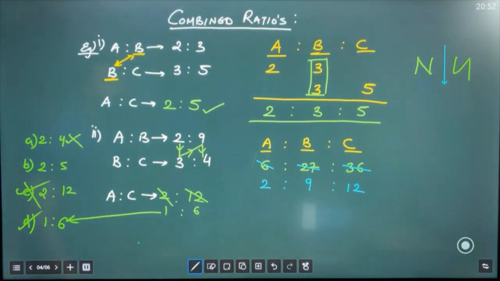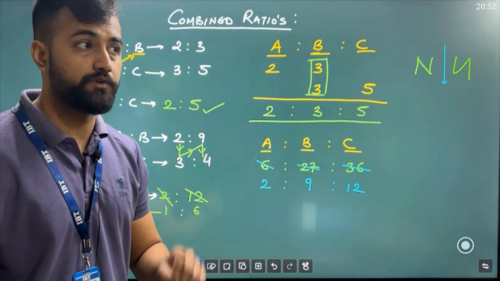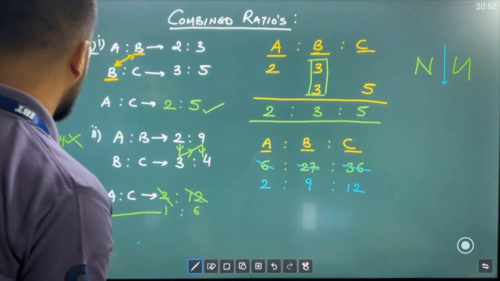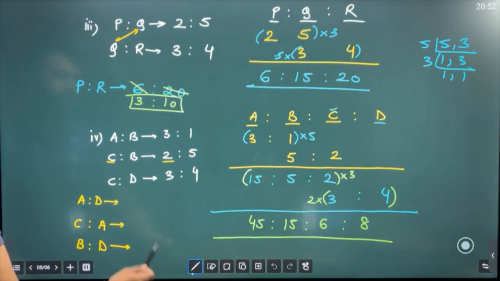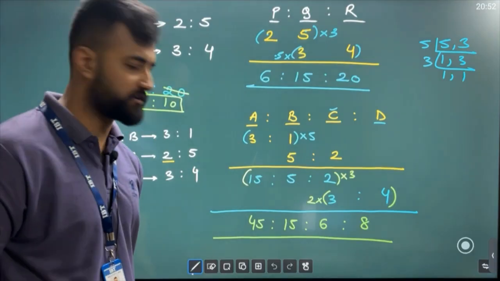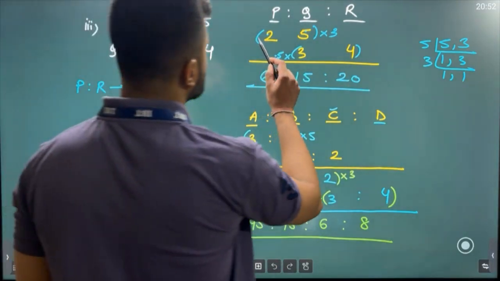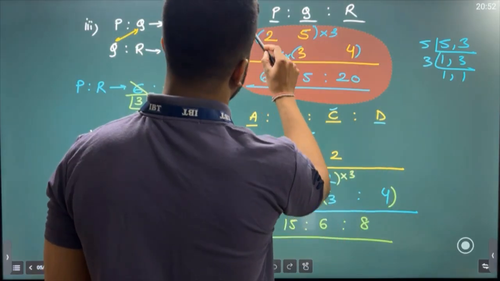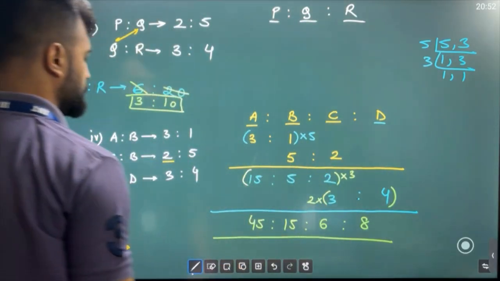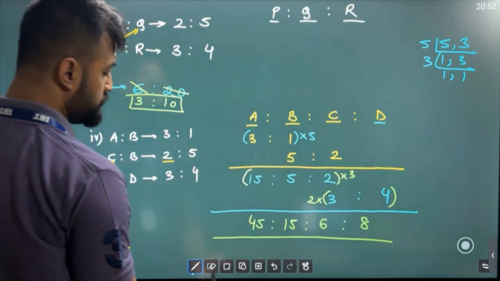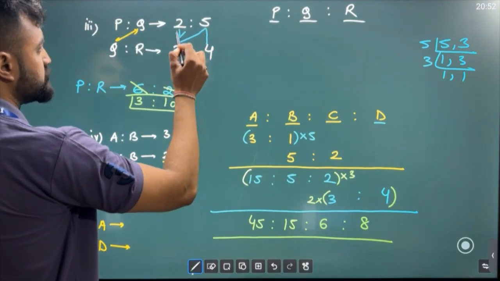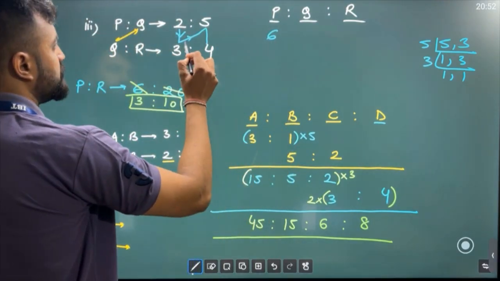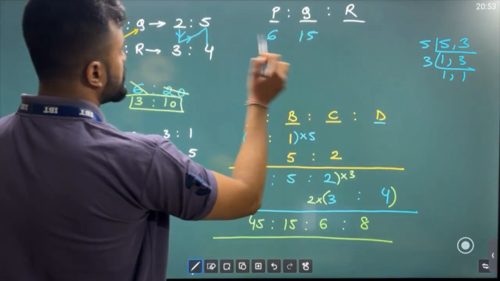But this particular method will not work in some cases if you will not observe one thing. Okay, let's see which part. Like in this one. ठीक है? Suppose out here I remove this. Okay, I want you to find. Okay, इस पे करके दिखा देता हूँ. ठीक है? Out here also sir reverse N will work properly. See, I'll show you. Reverse N will surely work in this case also. Okay, see. Simple sir. What do we do? So we just put a reverse N out here like this. First this into this. 2 3s we are getting 6. 3 5s are 15. And 5 4s are 20.